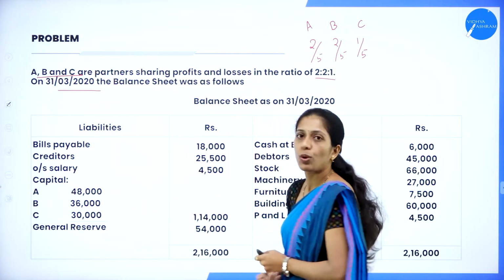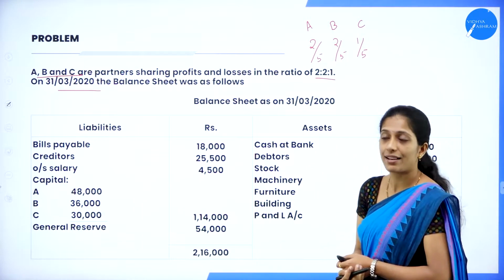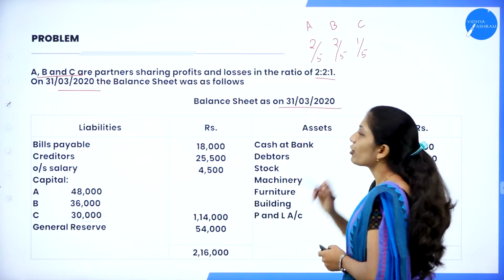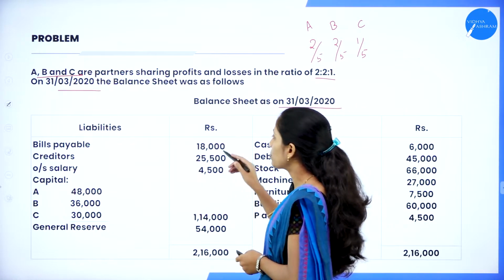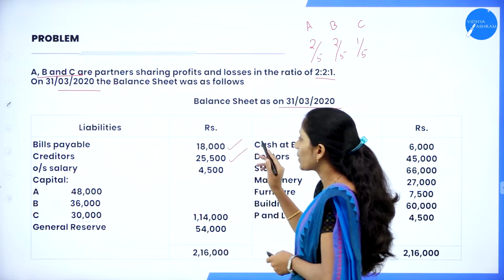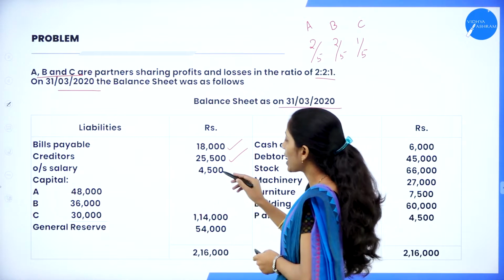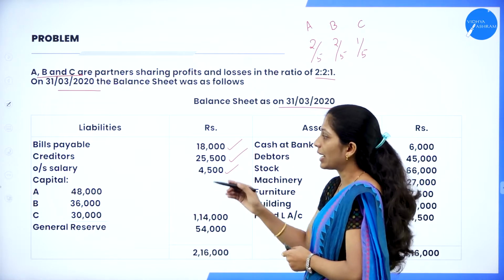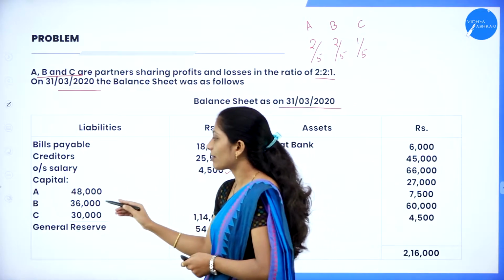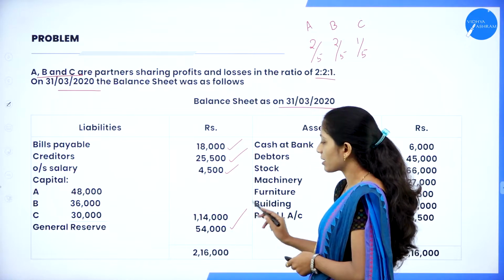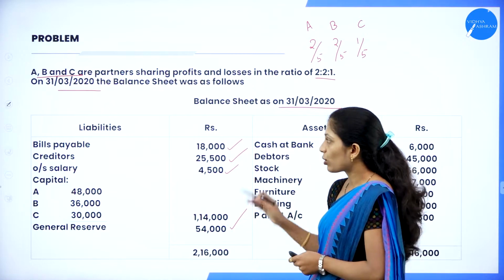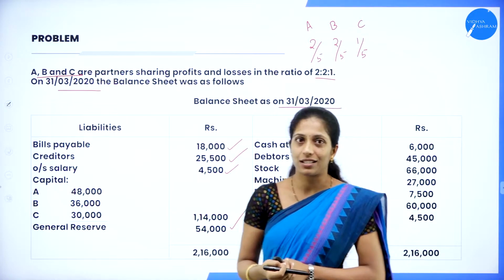On 31/3/2020, the balance sheet was as follows. They have given the balance sheet also, that is before the retirement of a partner. So if you see the liability, we have bills payable 18,000, creditors 25,500, then outstanding salary 4,500. Capital they have given 48,000, 36,000 and 30,000. We also have general reserve 54,000. So the total of liability is 2,16,000.